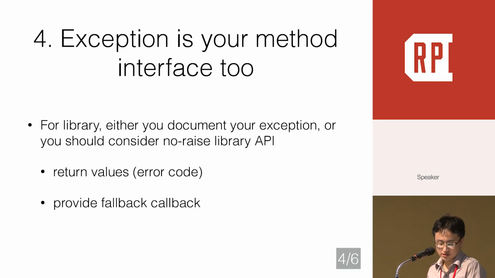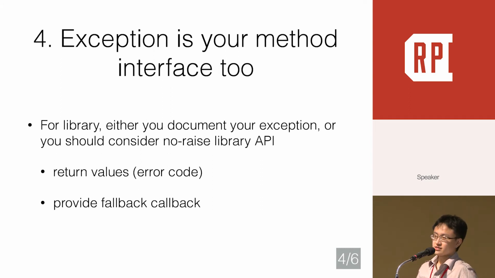The next guideline: I think all of you have experienced that exceptions are one of the most common sources of surprise and frustration with third-party libraries, because you cannot know what kind of exception may be raised when you call this library. In Java, they try to solve this issue with checked exceptions and unchecked exceptions, but it seems not very successful.